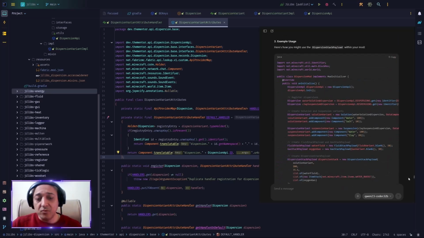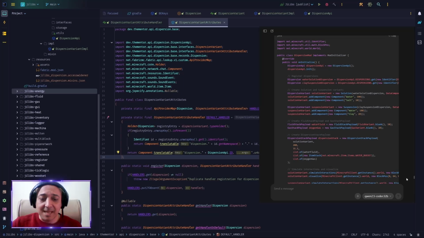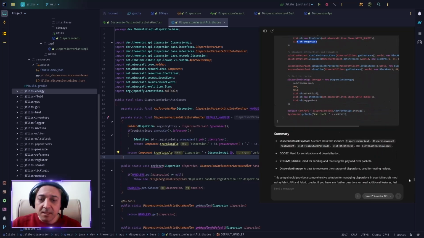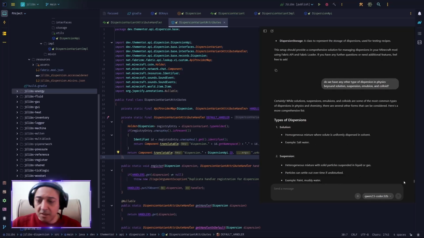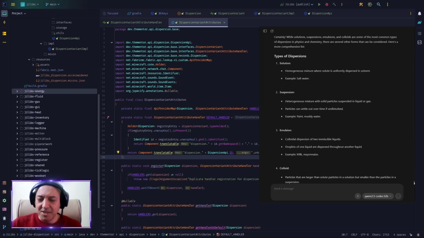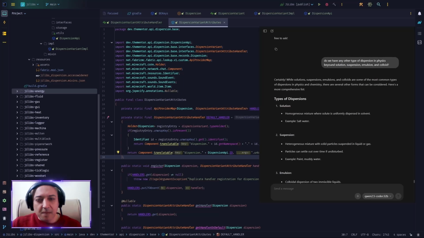And again, he goes on and adds an example. However, here you see that he is adding a dispersion stack with a solution variant, with amount, with heat, a list of water fluid, a list of item stacks, and a list of gas. And finally, I say, okay, I'm done with your code examples. I know what I'm doing, and you were really helpful. However, I need to change your code. That's okay. Give me something.